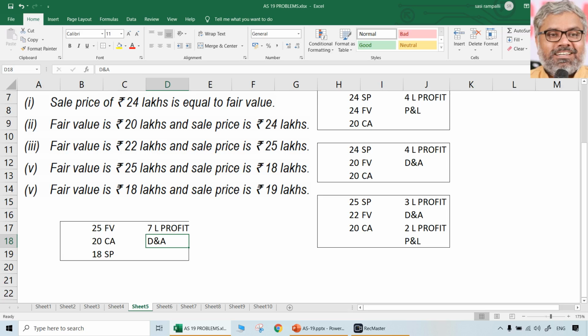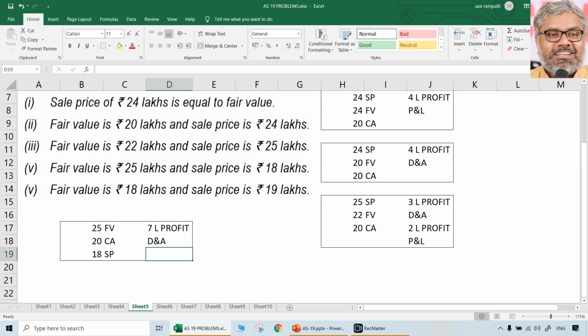So that is the 7 lakhs that should be deferred and amortized. So naturally, when the loss is actually 2 lakhs, how can that loss be found out here?